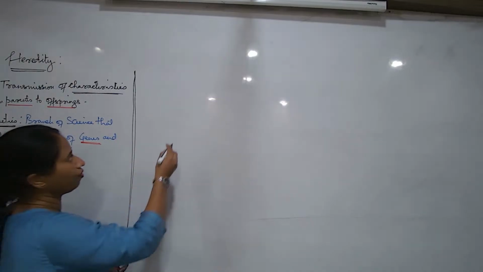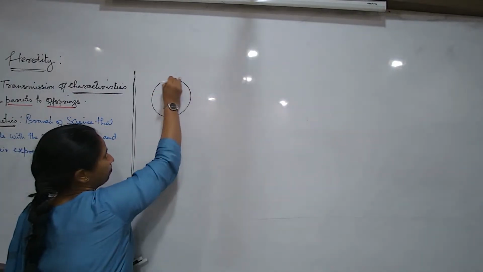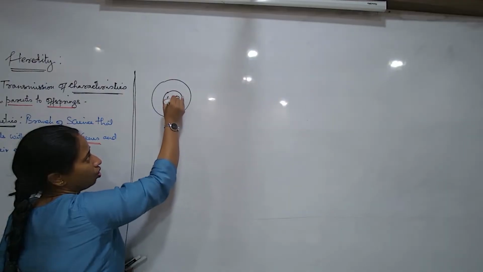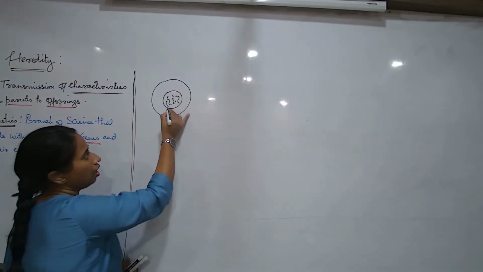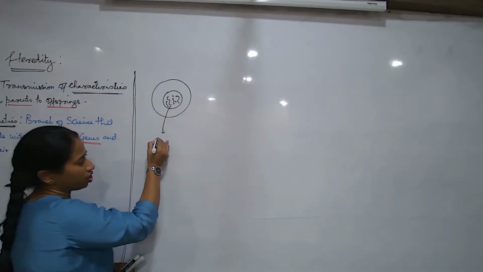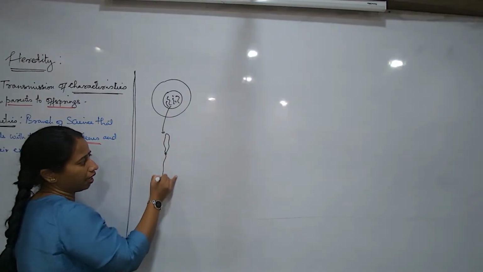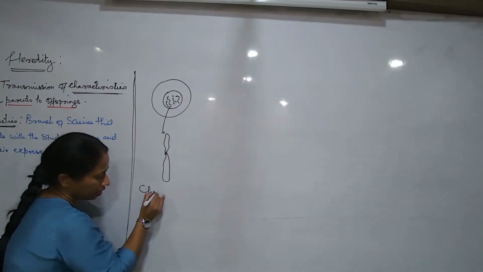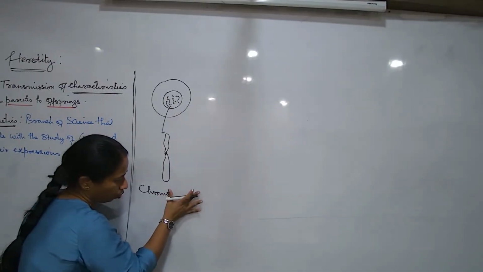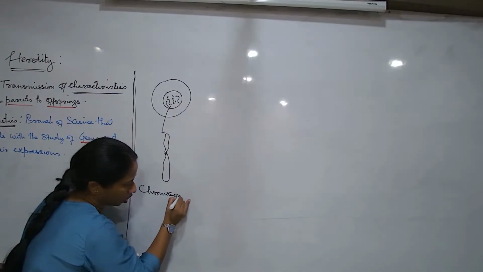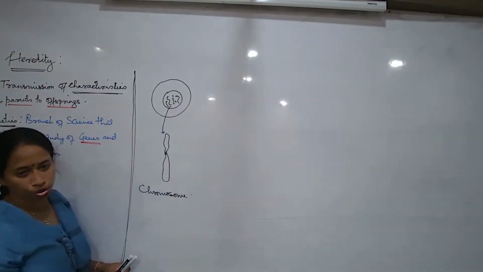Let me now think of a cell. I talk about a cell here. This cell has got the nucleus. The nucleus has got some thread-like structures. This thread-like structure, the condensed thread-like structure, can be now considered as chromosome. So the condensed coiled thread-like structure can be considered as chromosome.